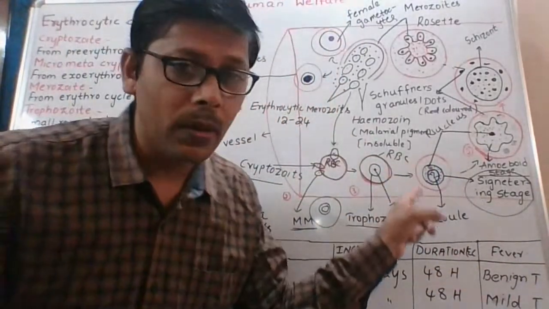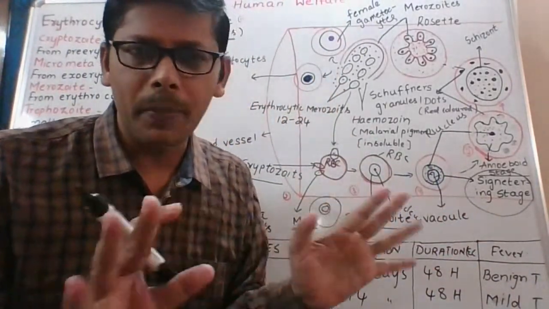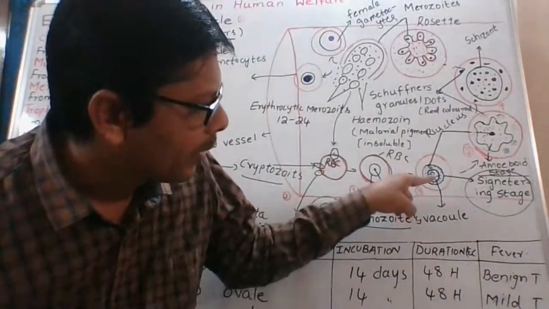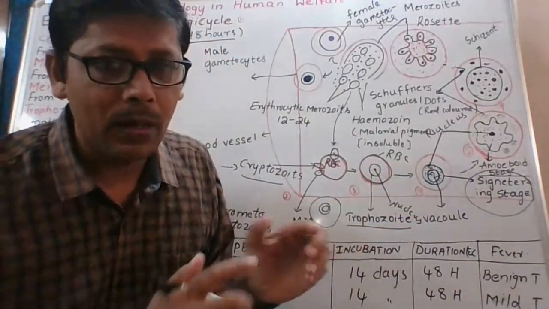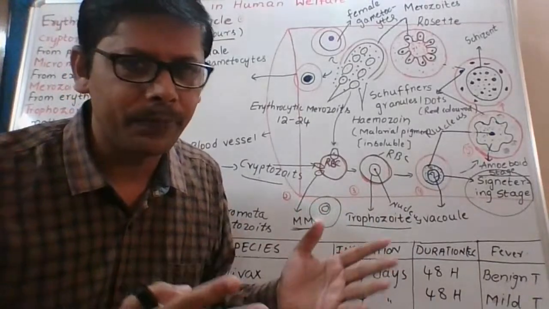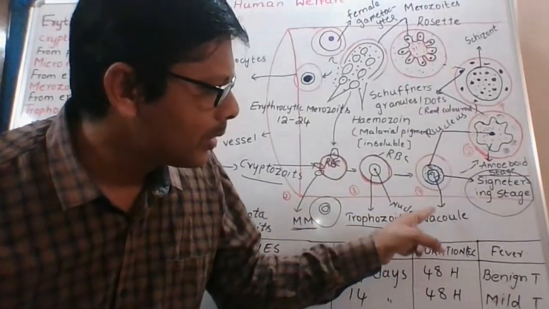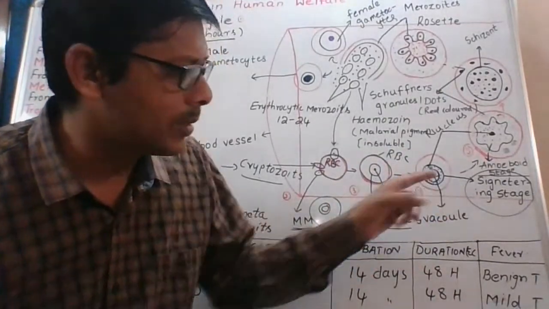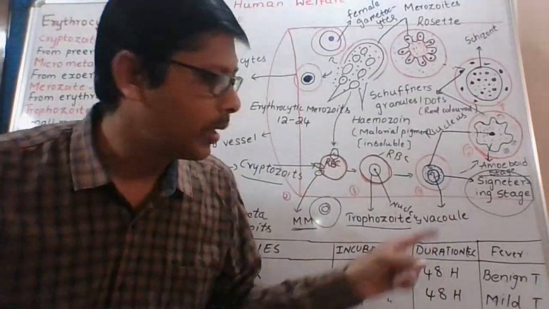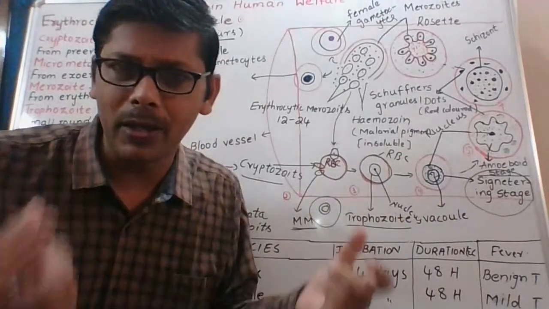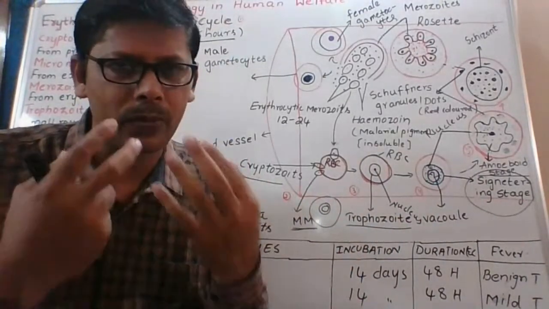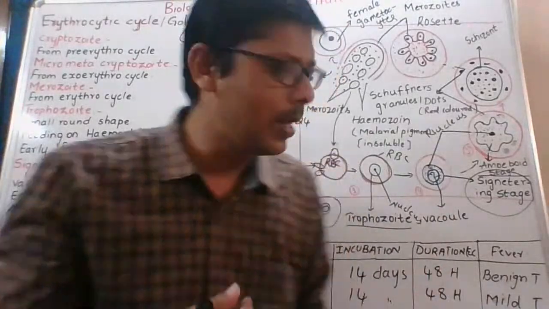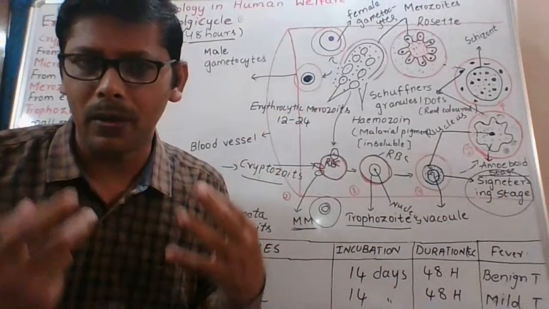Similarly, mature RBC also does not have a nucleus. Here, this nucleus is on the peripheral side, on the brim. This is not the nucleus of RBC, this is the nucleus of the trophozoite stage, which is pushed aside because of a food vacuole. Why did it develop? Because it feeds on food. It is for the feeding purpose. What is it feeding on? It is feeding on the hemoglobin of the RBC.